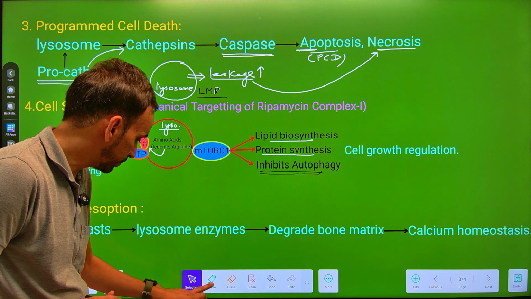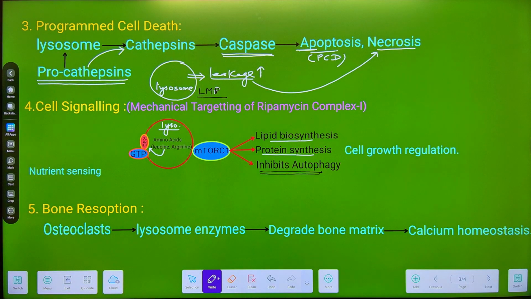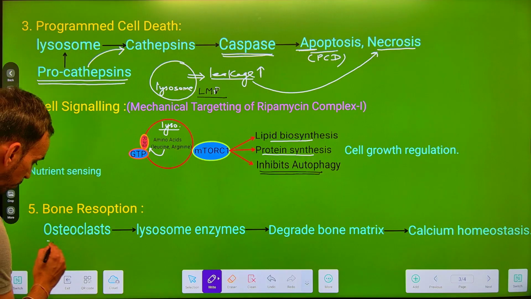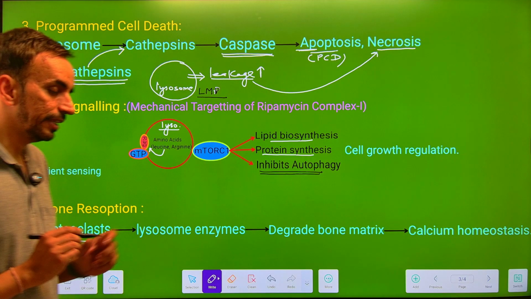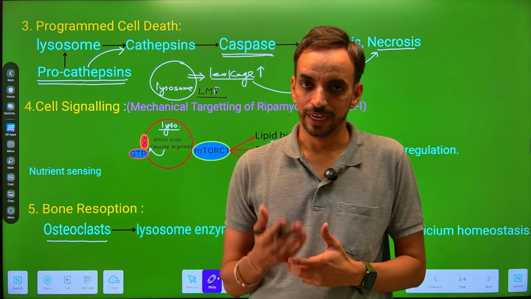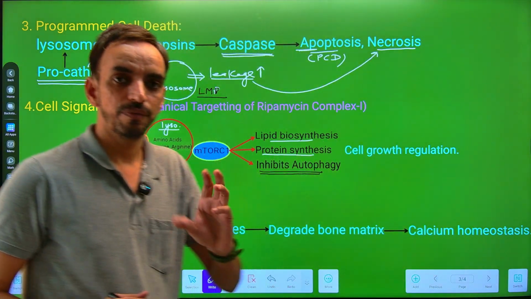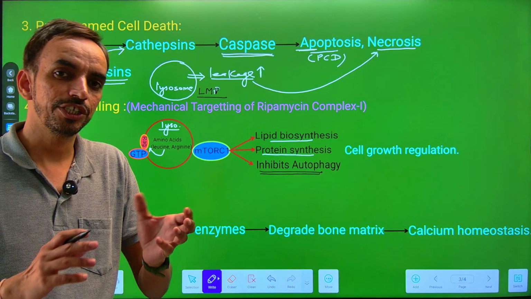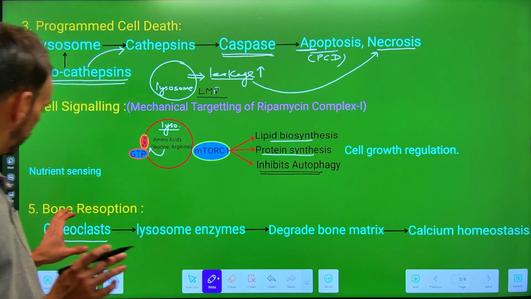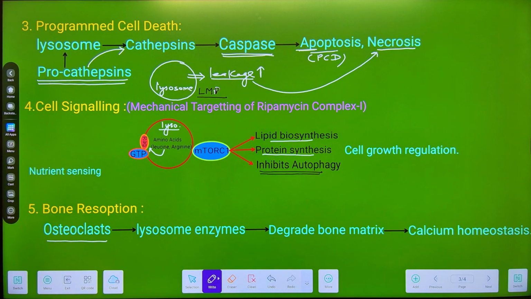Now, what is bone resorption? Likewise, there are cells which are known as osteoclasts, and there are cells which are known as osteoblasts. So there are two types of cells which maintain the calcium homeostasis. So we are talking about the osteoclast.